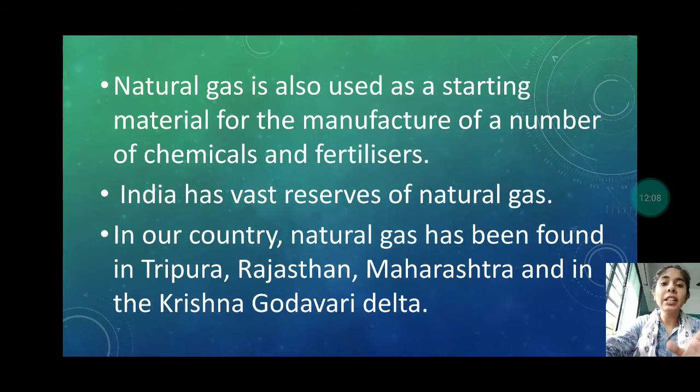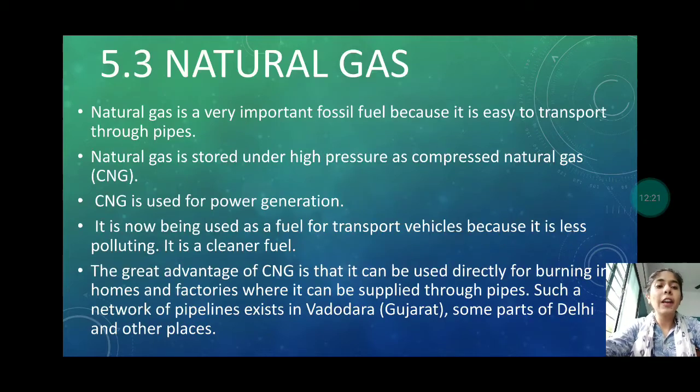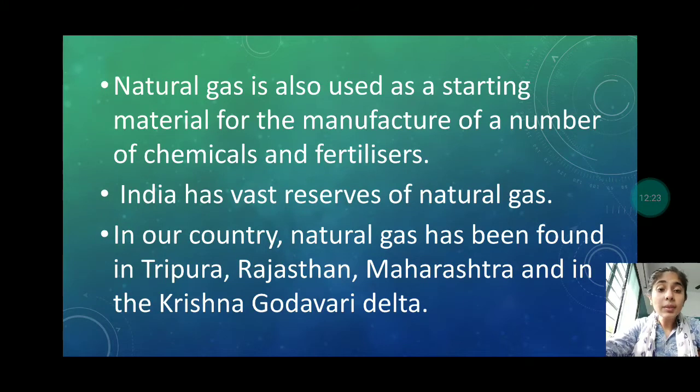Okay, we have very nice reserves. In our country, natural gas has been found in Tripura, Rajasthan, Maharashtra and in the Krishna Godavari Delta. These are the places where in our country the natural gas is present in abundant form.